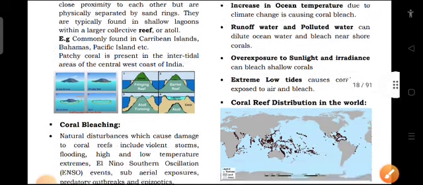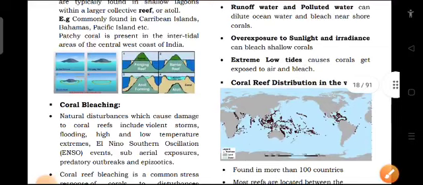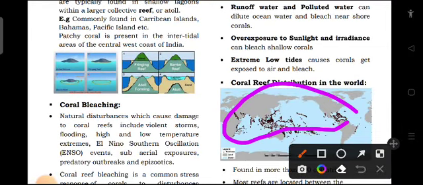Then coral reef distribution in the world. So here we can find India.